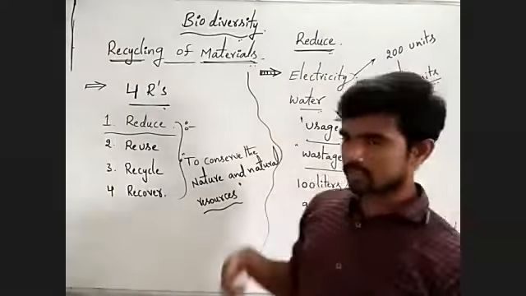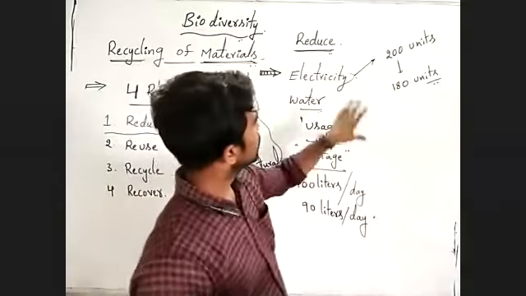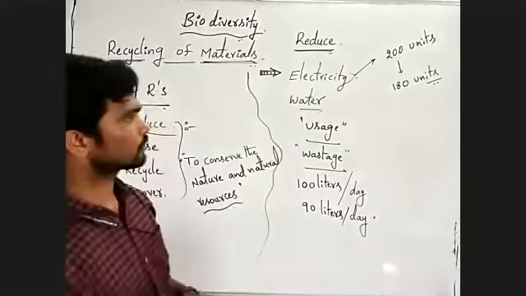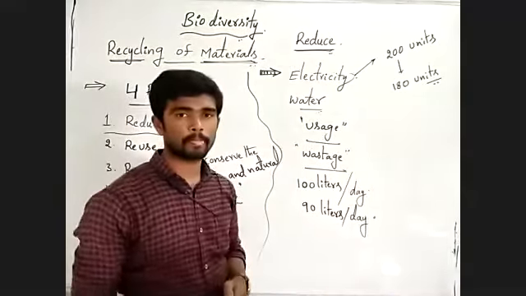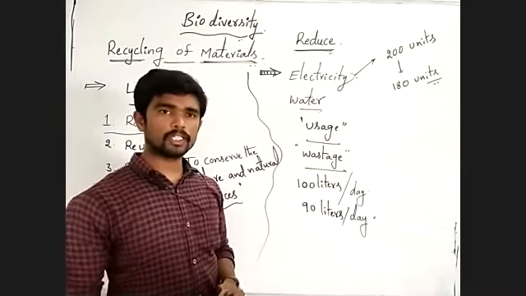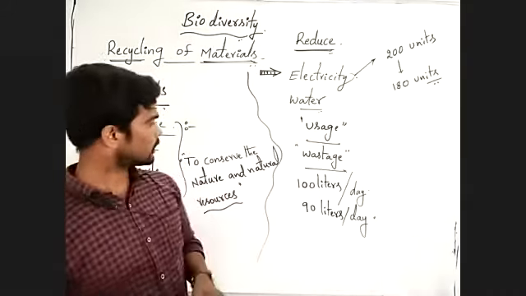This is a reduction. Reduce. You have to reduce the usages and wastages to conserve the nature and natural resources. Okay, observe.